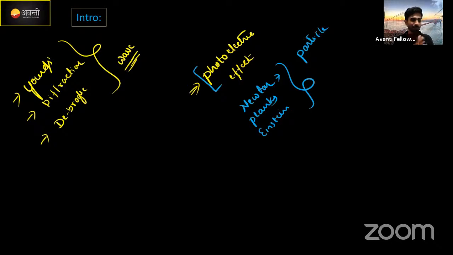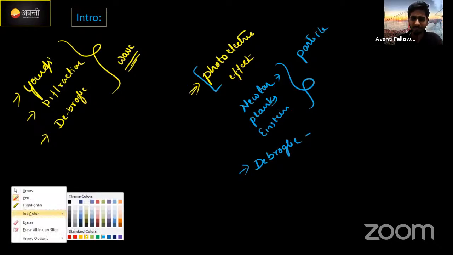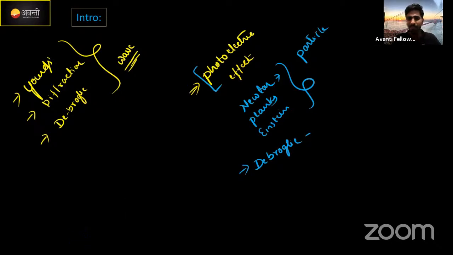Especially, this is exactly explained by de Broglie. De Broglie is a scientist who completely explained the particle nature of matter. How did he explain it? I will give an example before going to the exact chapter. He gave an equation that lambda will be equal to h by p. This is a great equation, given by de Broglie.